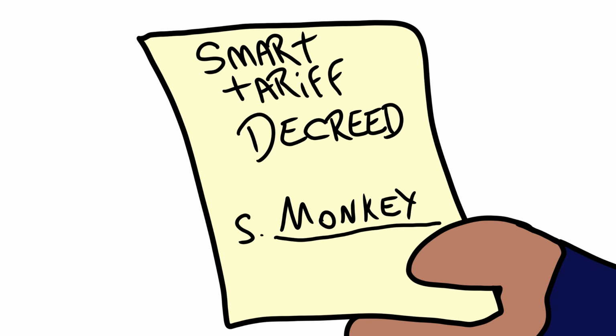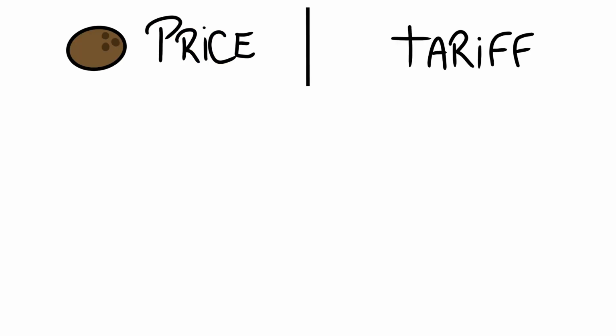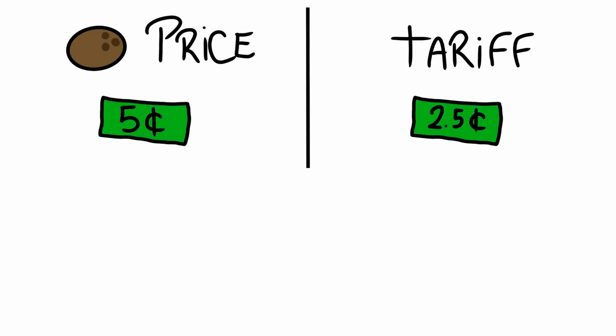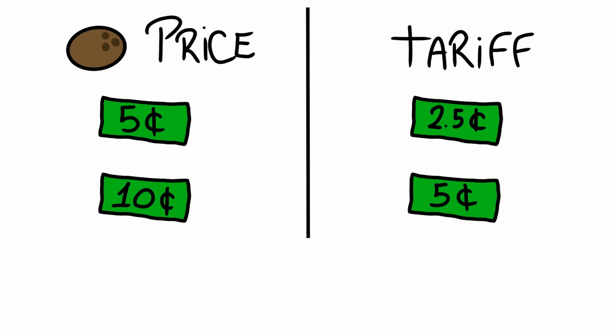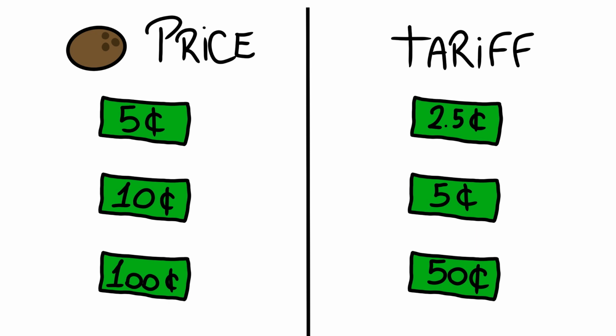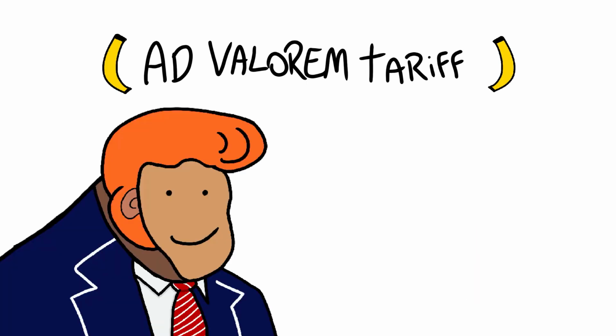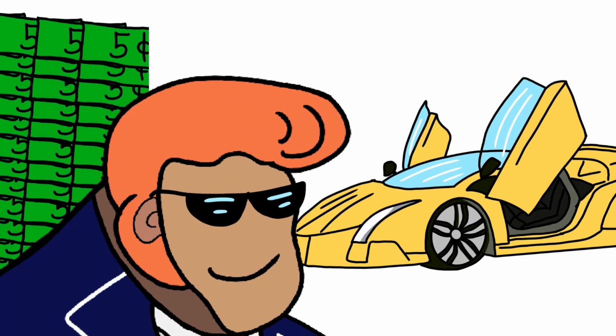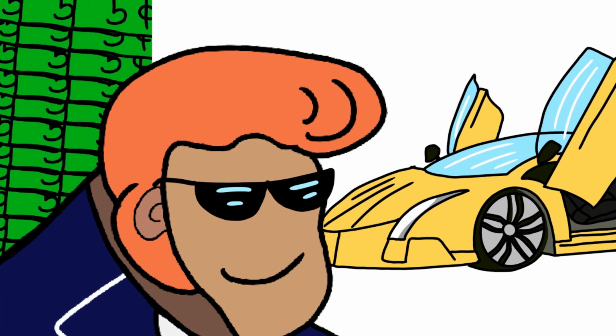Instead, Monkey President decides all imported coconuts must pay 50% tariff. That means if coconut price is 10 leaves, tariff is 5. If price goes up to 20 leaves, tariff goes up to 10. This is called ad valorem tariff. Ad valorem is more used because government make more money with high prices.